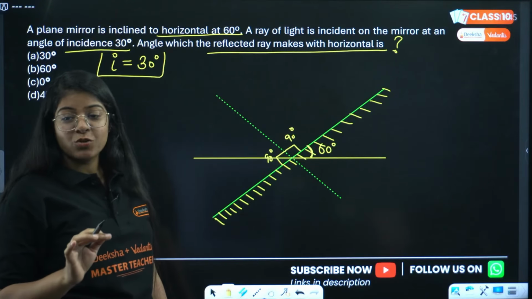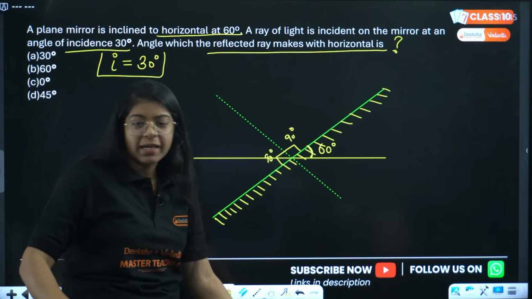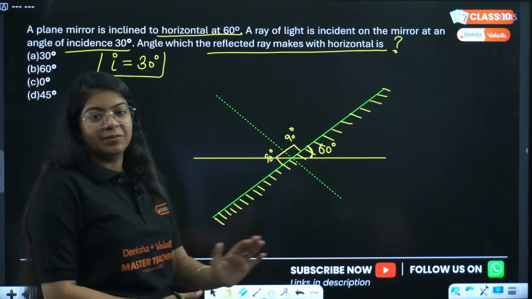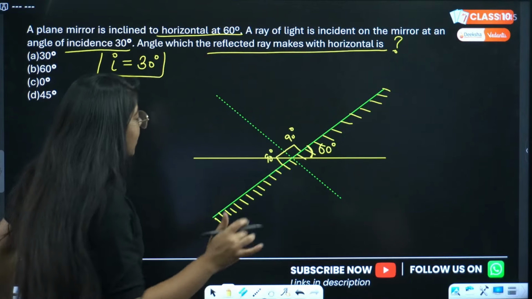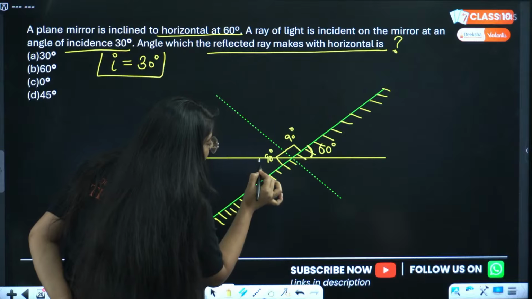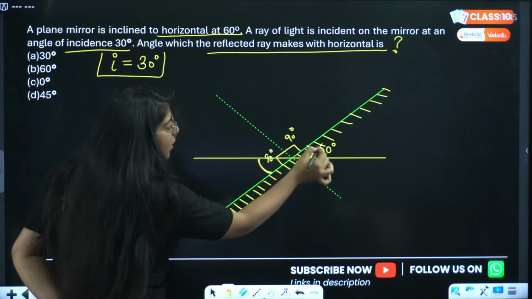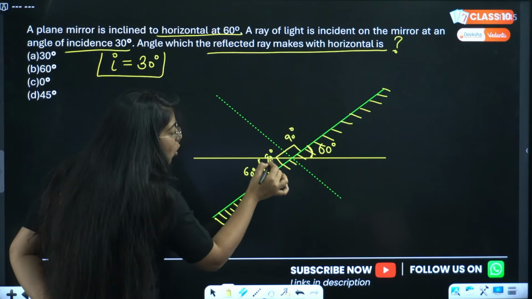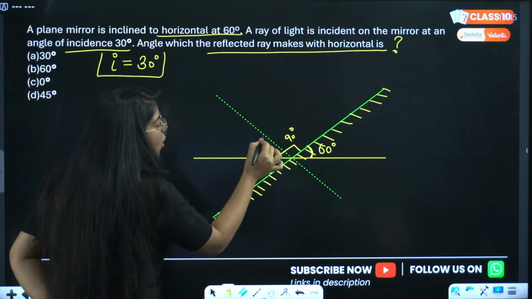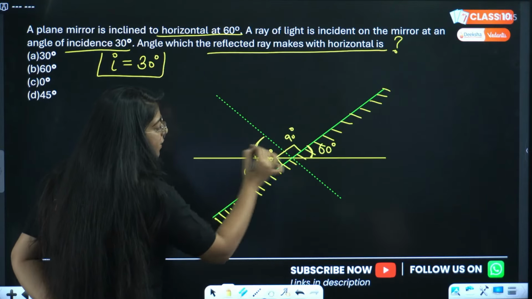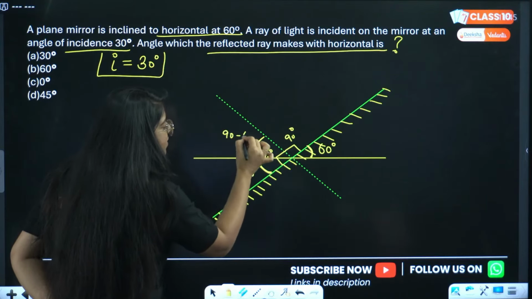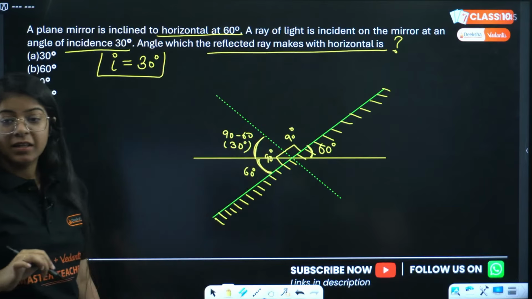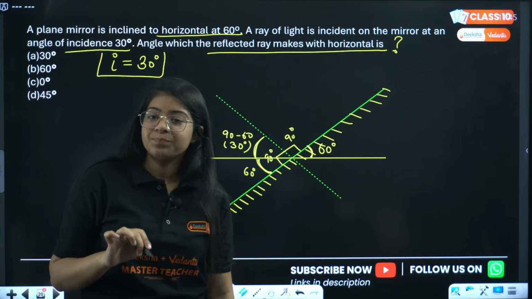Sin 30 equals 1 by 2, Sharma ji is saying. Okay, let us see. So this is 60. This is the vertically opposite angle, so this will also be 60, right? Now this whole is 90, this is 60. What will be this angle? This will be 90 minus 60, so this will be 30 degrees, correct?